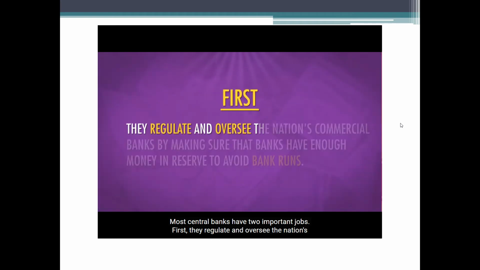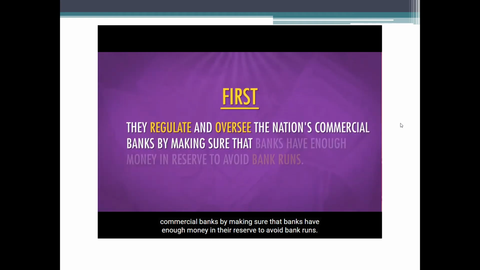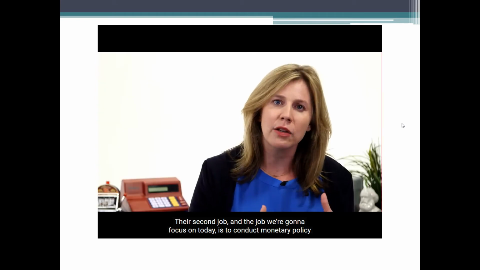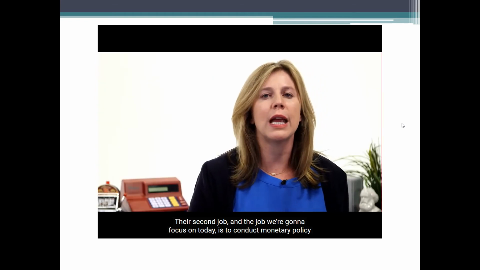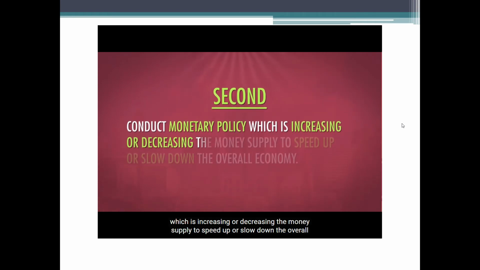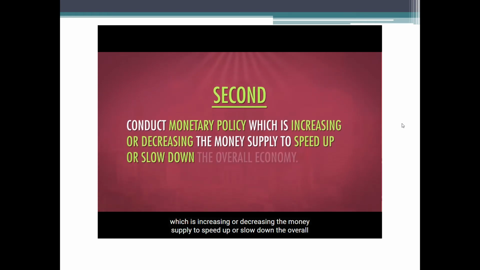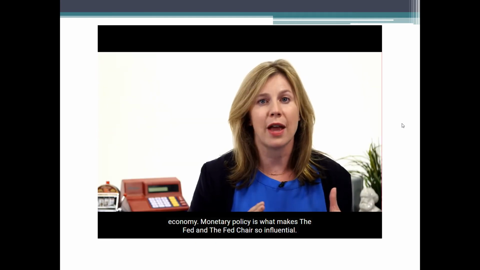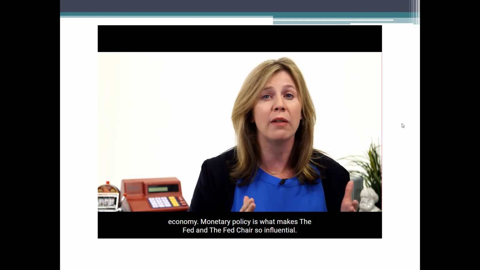First, they regulate and oversee the nation's commercial banks by making sure the banks have enough money in their reserve to avoid bank runs. Their second job, and the job we're going to focus on today, is to conduct monetary policy, which is increasing or decreasing the money supply to speed up or slow down the overall economy. Monetary policy is what makes the Fed and the Fed chair so influential.